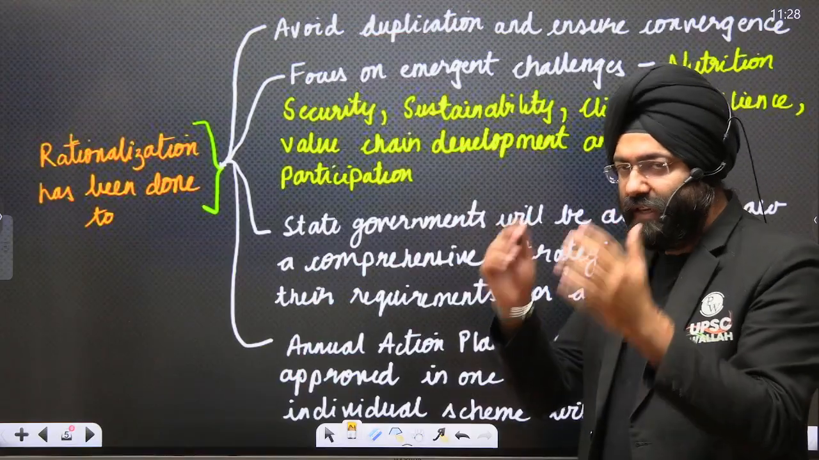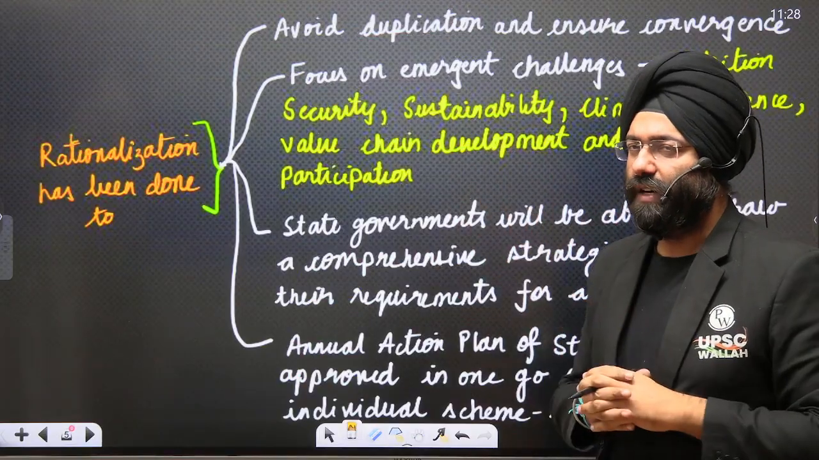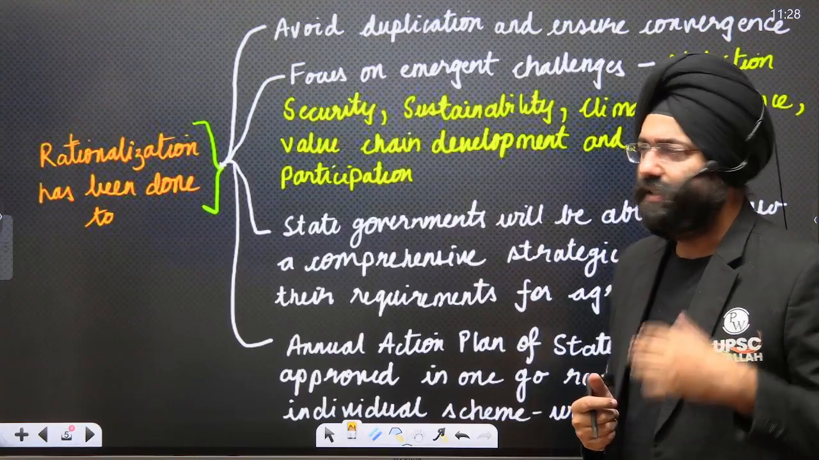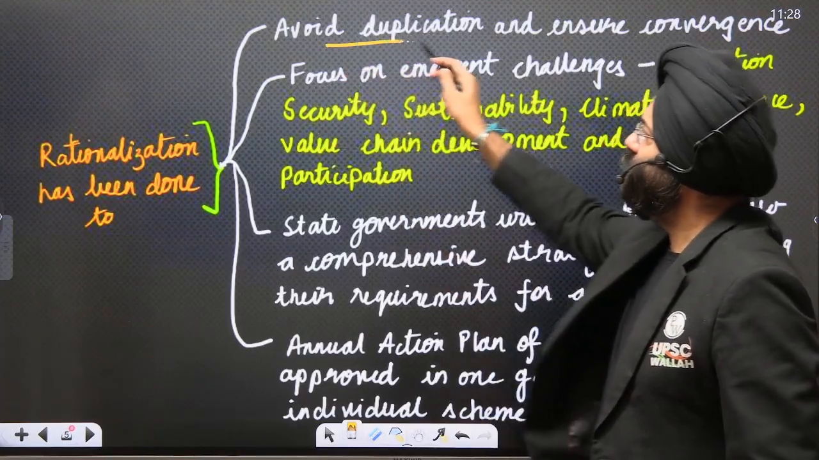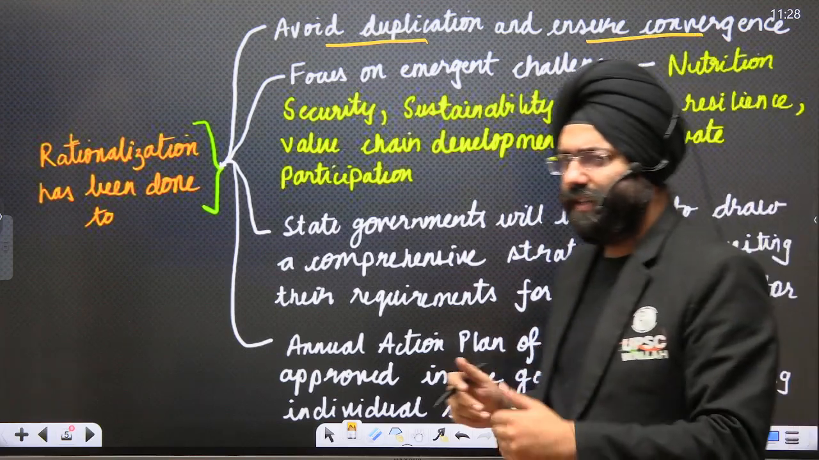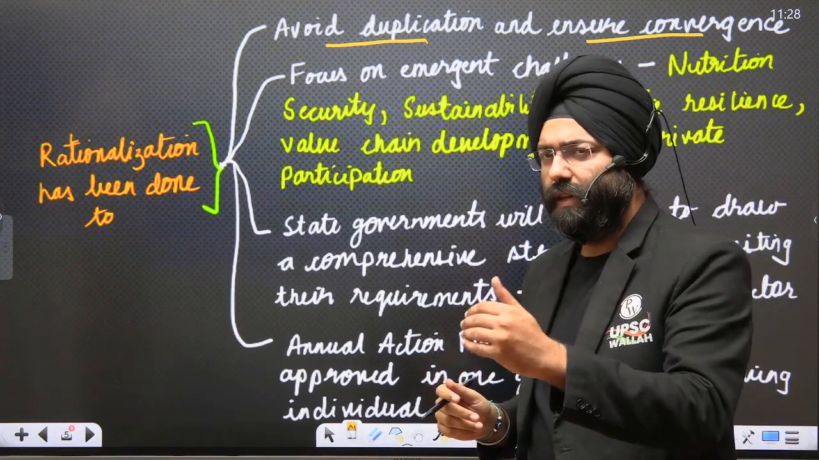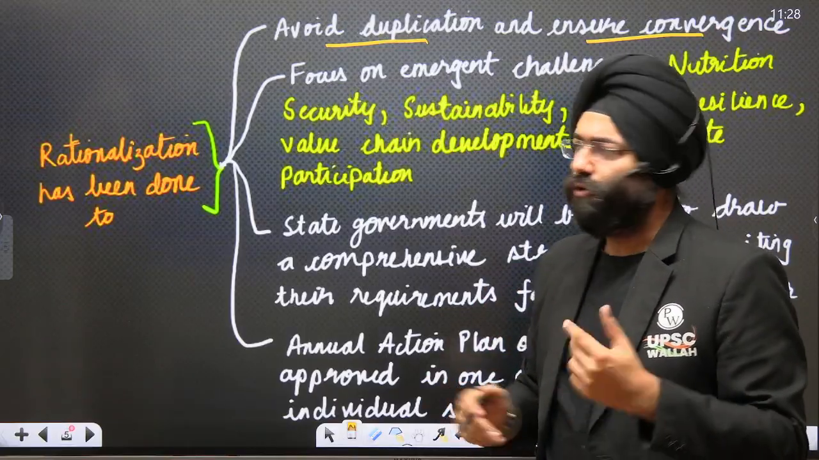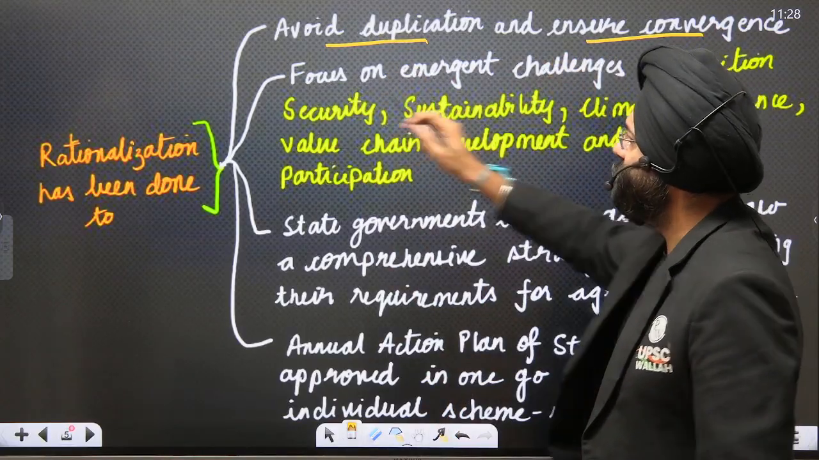That means bringing those schemes under these two umbrella schemes. What is the reason behind it? What is the government of India's stand on that? See, first, avoid duplication and ensure convergence. There was duplication of various elements or components within those schemes. So what happens is that again wastage of money happens. So avoid duplication and ensure convergence.